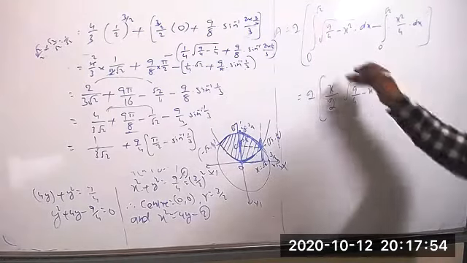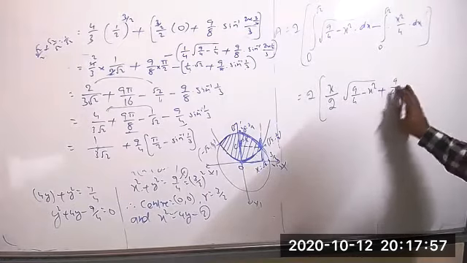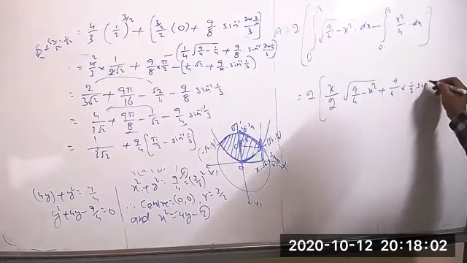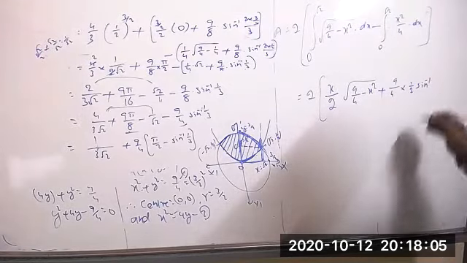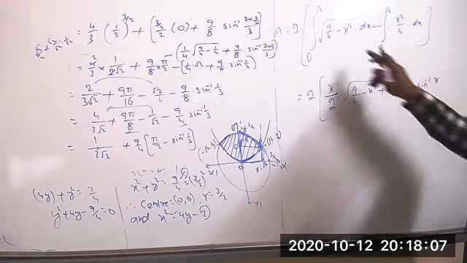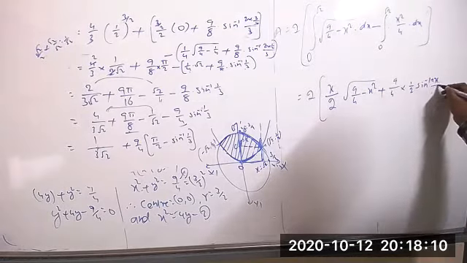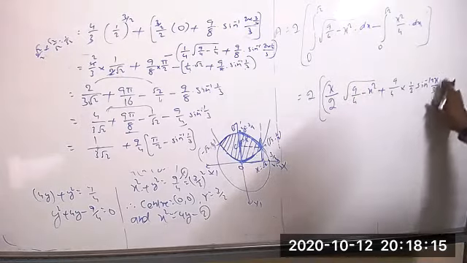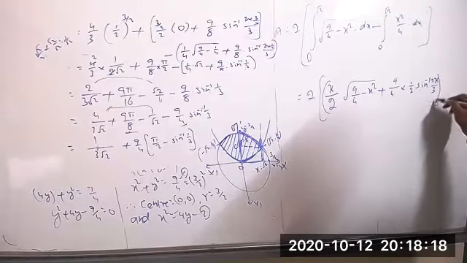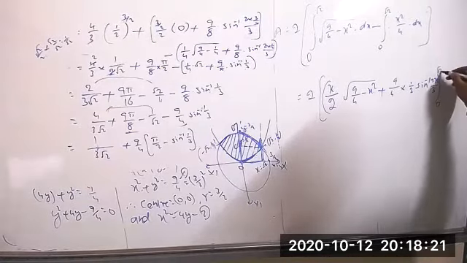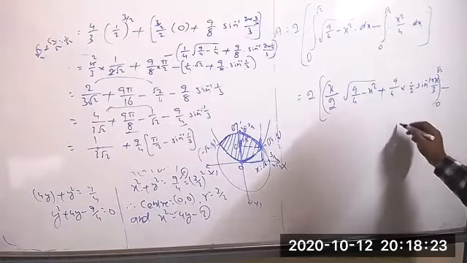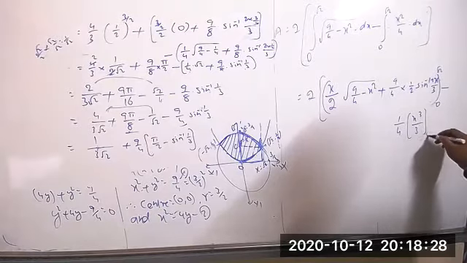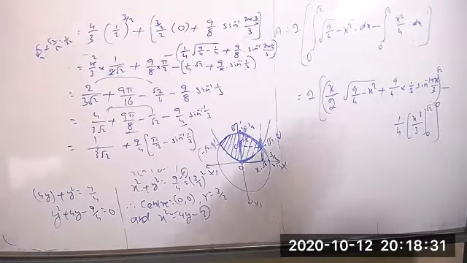Clearly the value of a equal to 3 by 2, so we will get 9 by 4 into 1 by 2 into sin inverse of x by a. So x by 3 by 2 means 2x by 3. The small bracket you can write for the first one, 0 to root 2. Minus this one, clearly 1 by 4 into x cube by 3, 0 to root 2, whole thing.